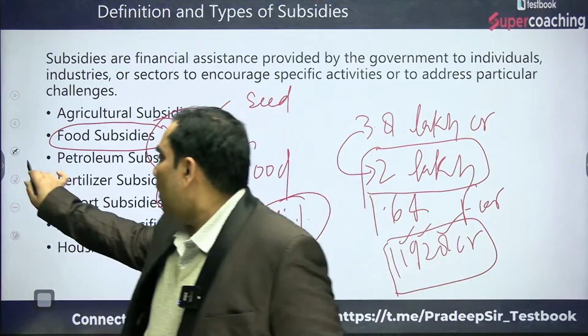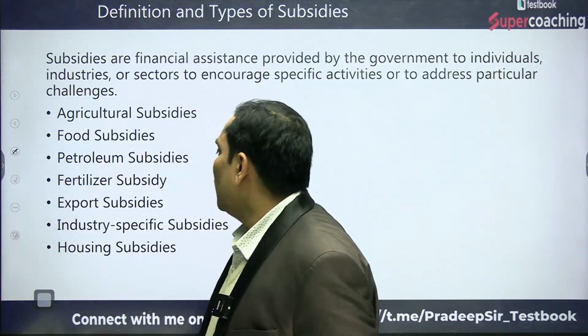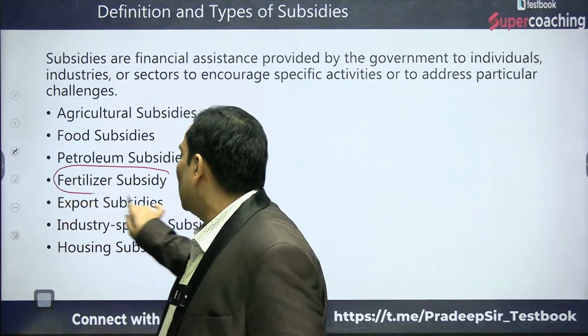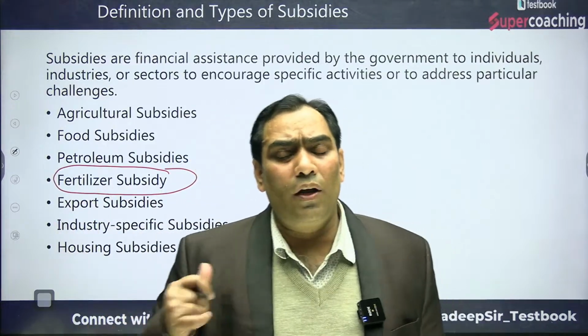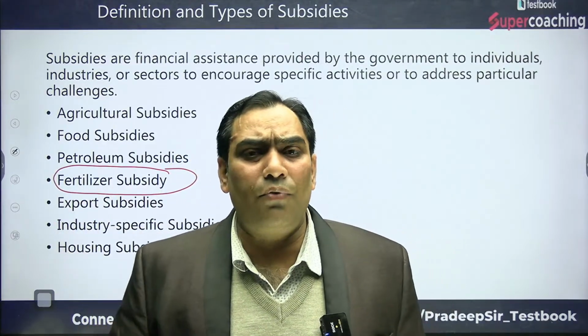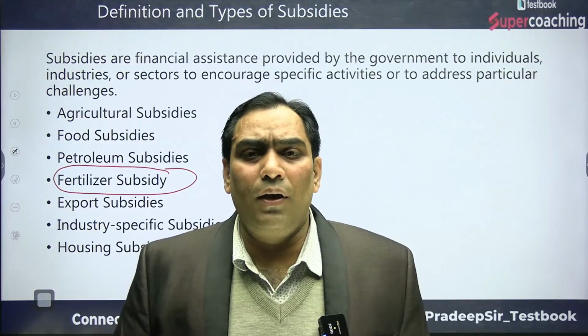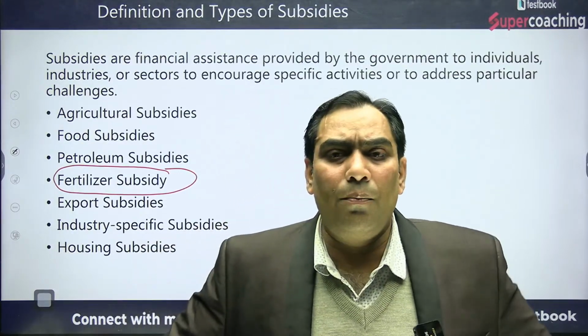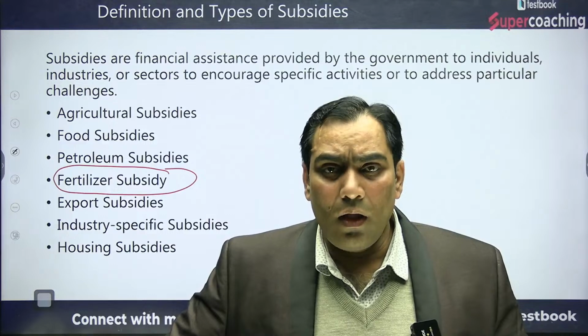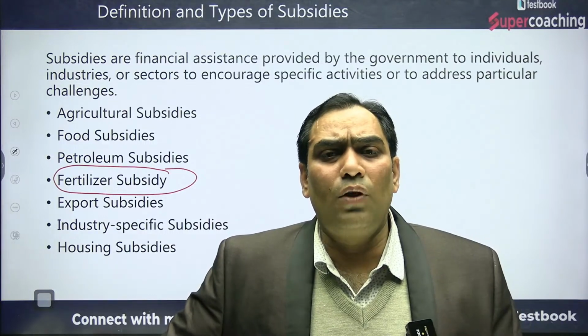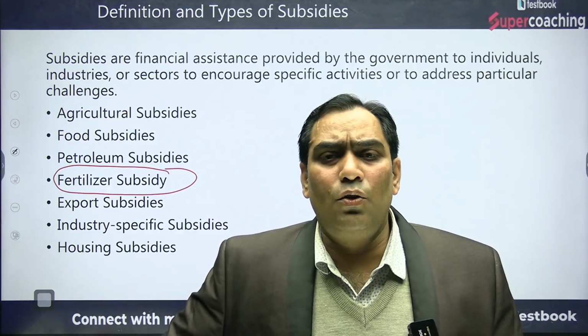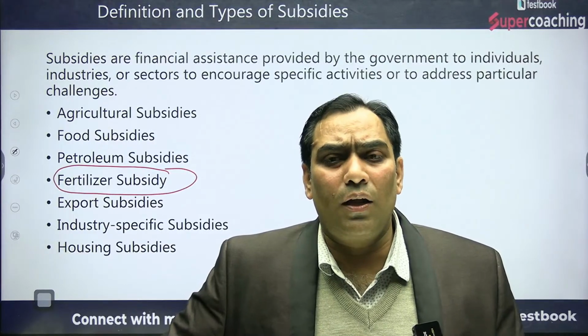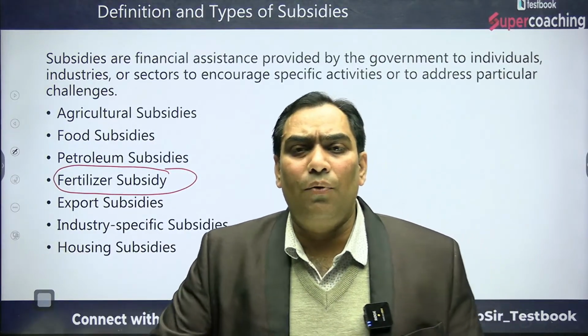When we talk about the fertilizer subsidy, in order to increase production and the fertility of the soil, the Government of India provides financial assistance to the farmers so that they can use fertilizer to increase the productivity of the soil.